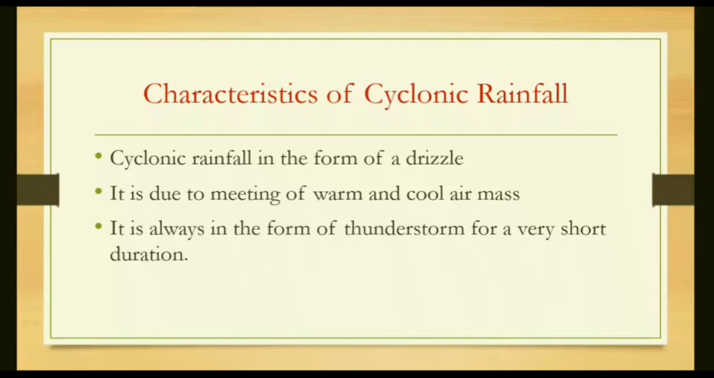Characteristics of cyclonic rainfall. Cyclonic rainfall is in the form of drizzle or light rainfall. It is due to the meeting of warm and cool air masses. Due to this, the warm air mass cools down, expands and then results in rainfall. It is always in the form of thunderstorm and for a short duration. Thunderstorm means there is lightning, thunder and heavy rainfall. During the winter rainfall in the northwestern region, a little bit of cyclonic rainfall takes place.